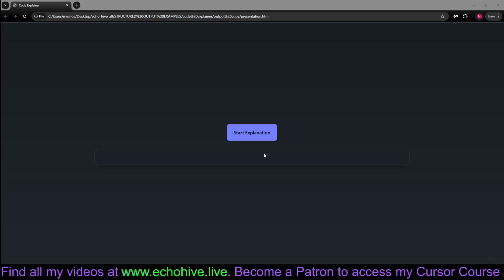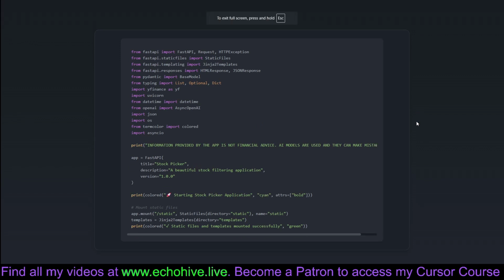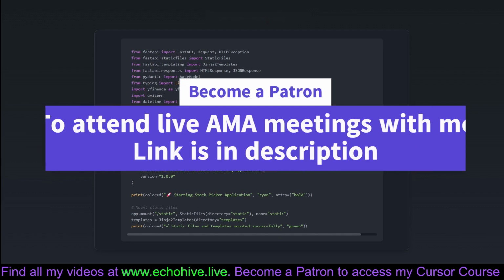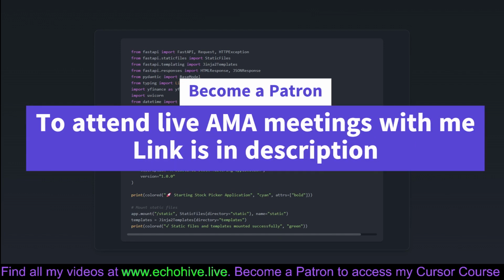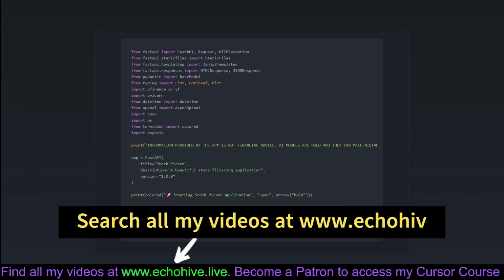Now let's begin by reviewing the code. This part of the code sets up the basic framework and utilities for our stock picker application using FastAPI. We start by importing all the necessary libraries and dependencies, which include FastAPI for building web applications, and other utilities like Jinja2 for templating and Uvicorn for running the app server.